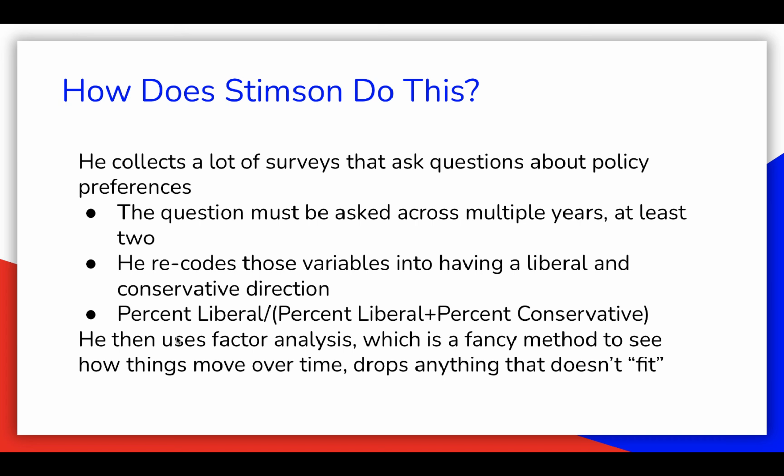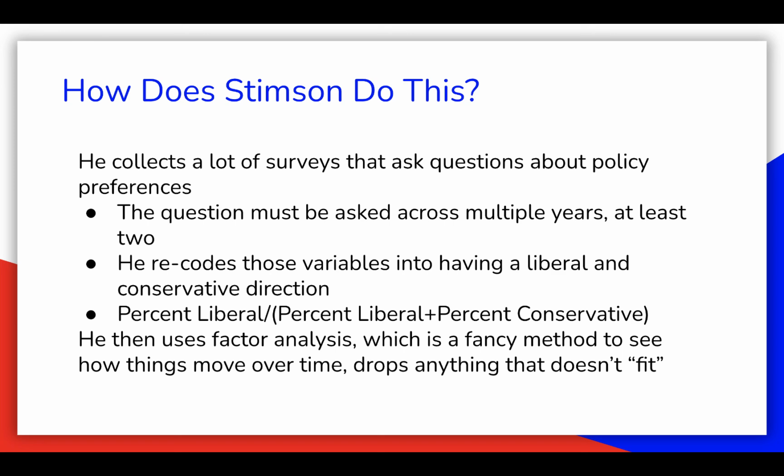And then finally, he uses factor analysis on all of these questions together, which is really a fancy method to see how all these different questions move together and are associated with each other and how they change over time. And then he drops any questions that don't fit super well.